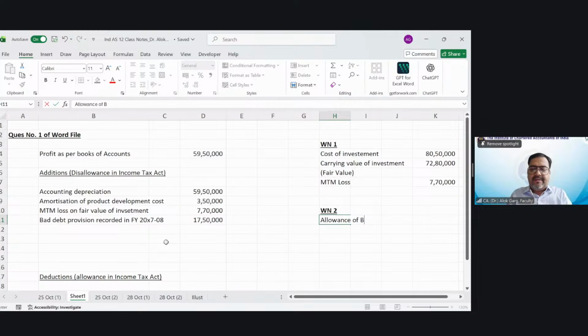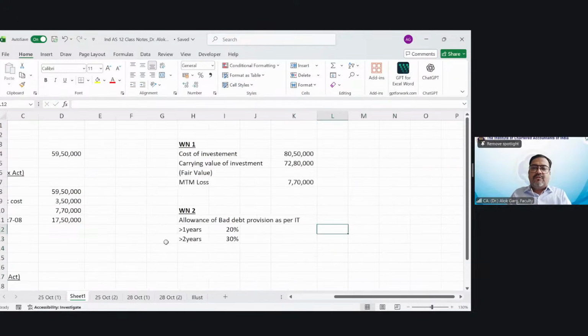allowance of bad debt provision as per income tax. Okay. So greater than 1 year and greater than 2 year. What is the greater than 1 year provision? Greater than 1 year, 20% is allowed, greater than 2 year, 30% is allowed. Okay. So 20% on how much? 17,50,000 and 30% on 28 lakh.